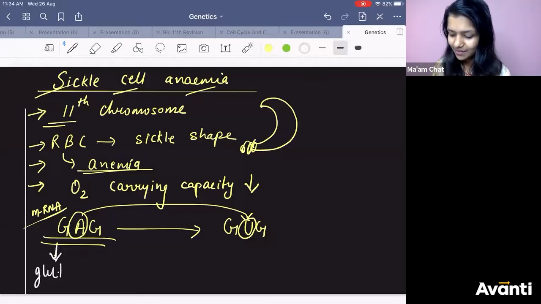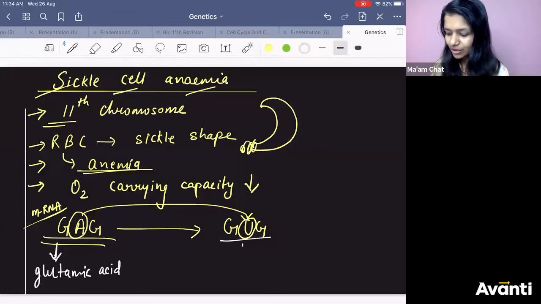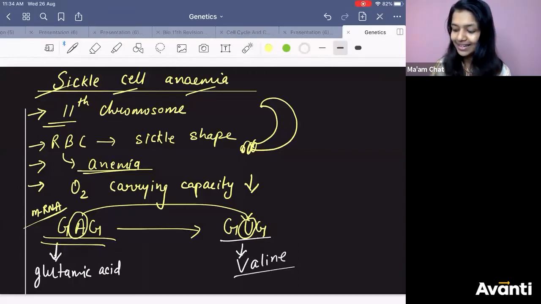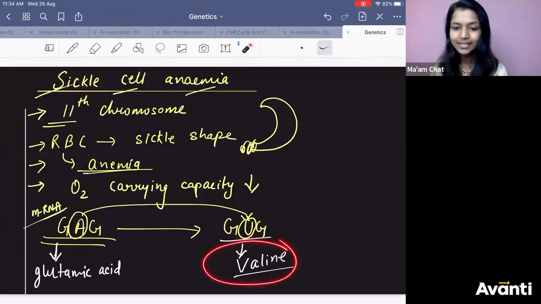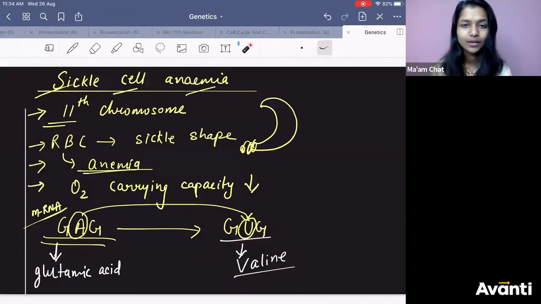And what is GUG? Valine. So it should have made glutamic acid. But what is it making? Valine.